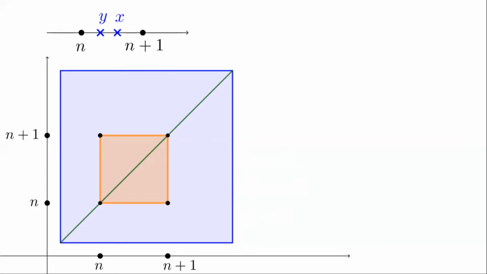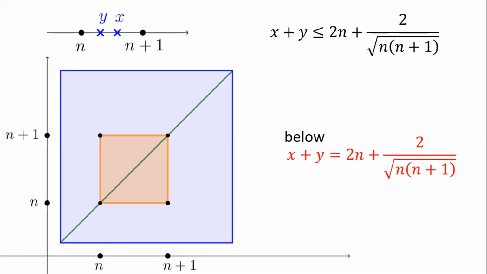So now let's focus our attention on the points within this square, for which the function value will be less than or equal to 2. But we already pointed out that it means this inequality must be satisfied by the x and y coordinates. Now, this set of points, xy, would therefore be a region below a line. And that line has equation x plus y equals 2n plus that fraction. So let's try to see within that brown square, what are the points below this line.